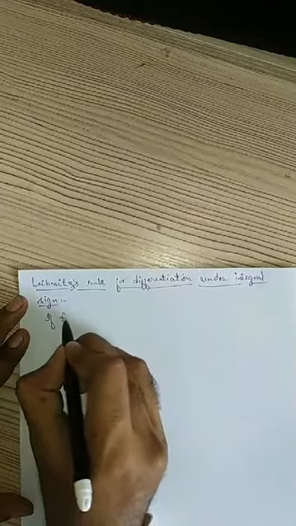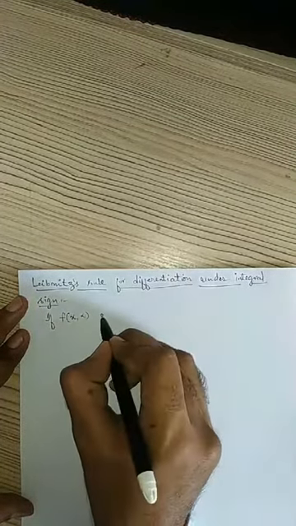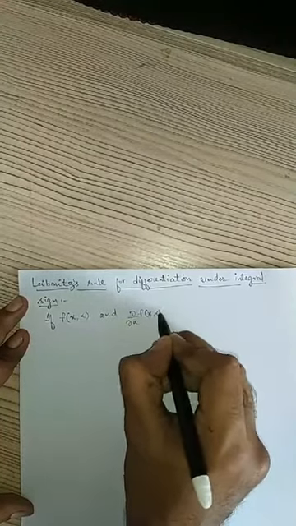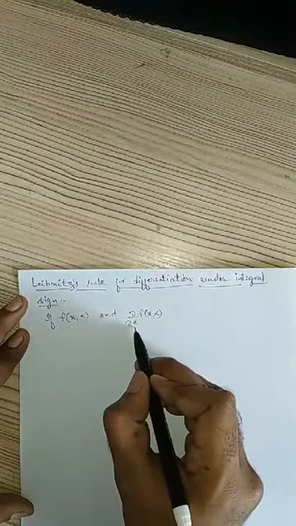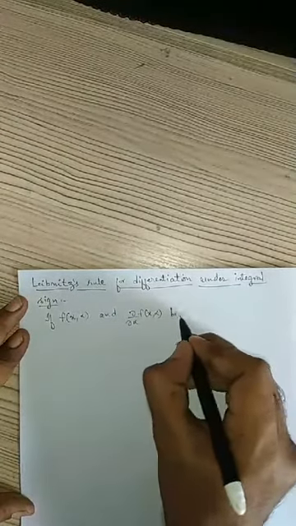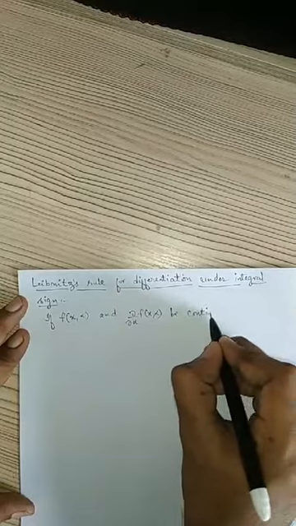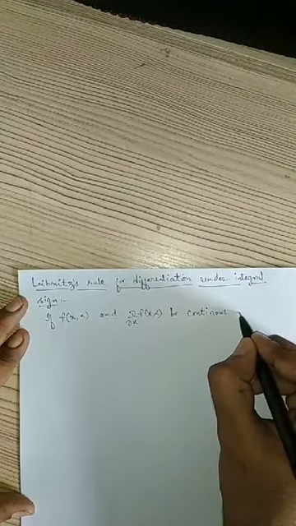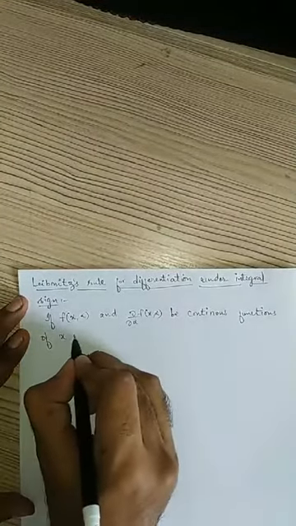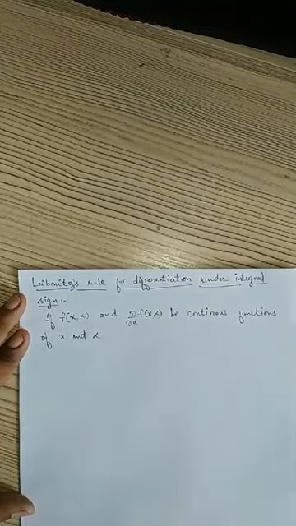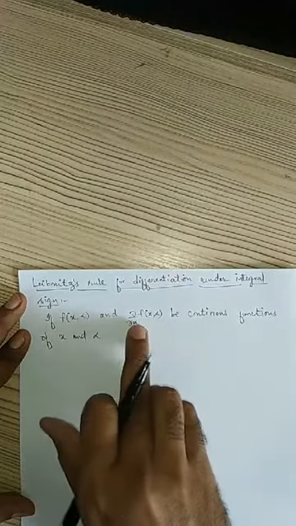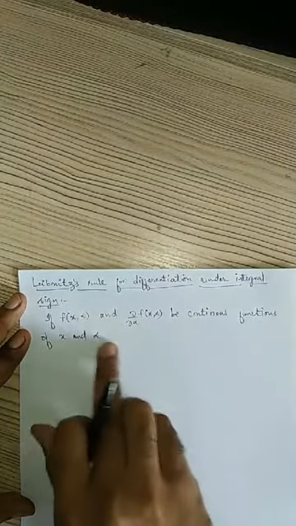This says that if I have one function f of x comma alpha, and its partial derivative with respect to alpha, dou by dou alpha of f of x comma alpha, if these two are continuous functions of x and alpha, then